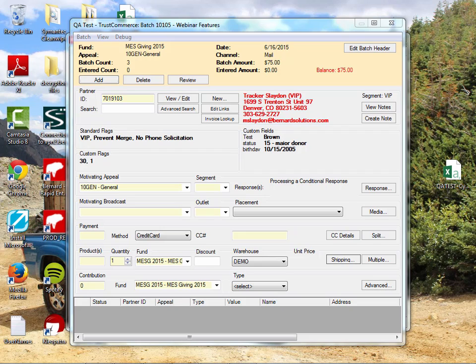The last three enhancements we will review are for Rapid Entry. When creating pledges in Rapid Entry, Bernard will now automatically determine and display the payment card type.